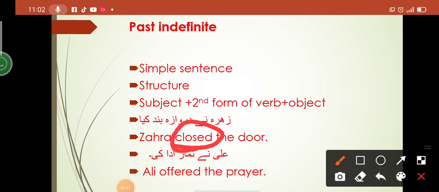Closed. So it represents that the action has been done recently, अभी अभी जो काम हुआ है, उसके उर्दू में लास्ट में आता है अलिफ या बड़ी ए या छोटी ए, छोटी ए. So for that we use the second form of verb. Zahra closed the door. Ali offered the prayer. So can you see, offered is the second form, which represents that this is past indefinite tense.